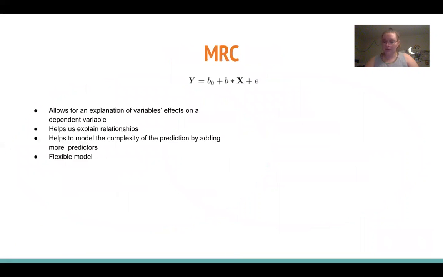But first, we'll look at regression. So regression can be signified by this equation, and its parts being y is our dependent variable, the b naught is our intercept, the x is our predictor, the b is the weight of our predictor, and the e represents its residuals. So the overall purpose for MRC is to help us explain relationships that we see in the world, and we can add more predictors to help understand this prediction that we hope to understand.